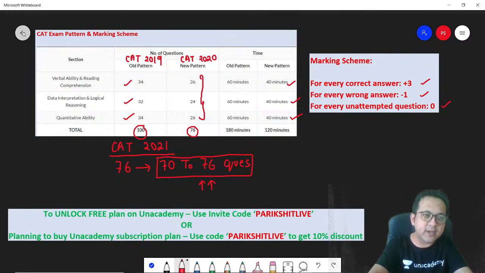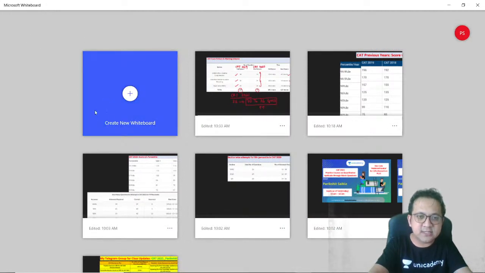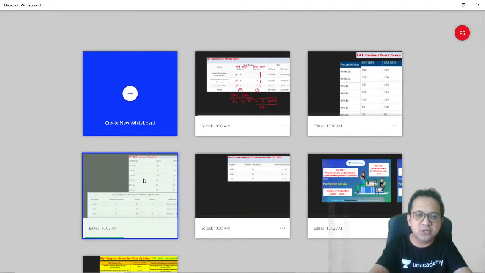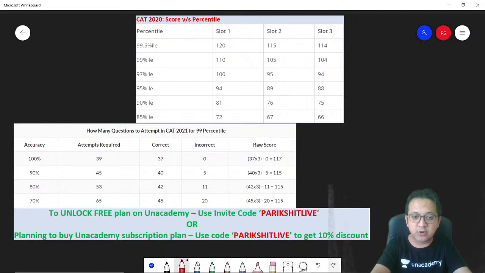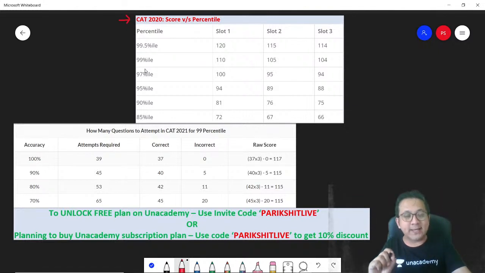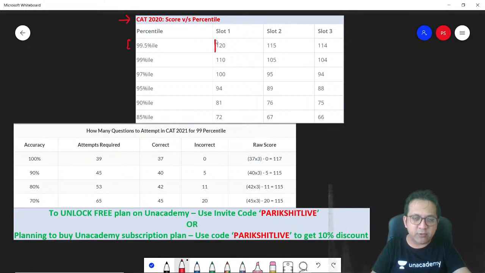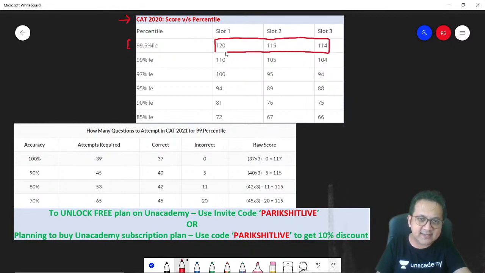Now let's look at historical data, and let's look at CAT 2020. How did it go? Remember, in CAT 2020, the number of questions were more or less the same. If you look at the CAT 2020 score versus percentile table, if you are standing amongst the all India toppers, a 99.5 plus percentile, your score is somewhere between 120 to 114 depending on which slot you wrote the exam.